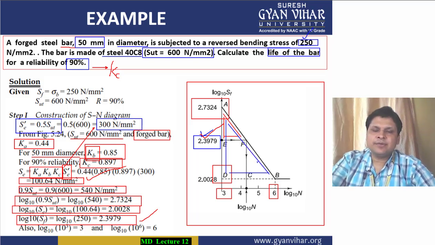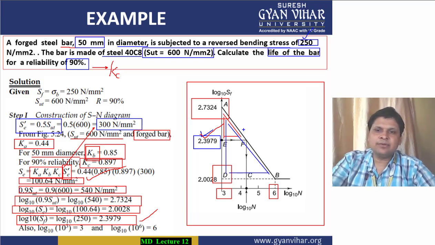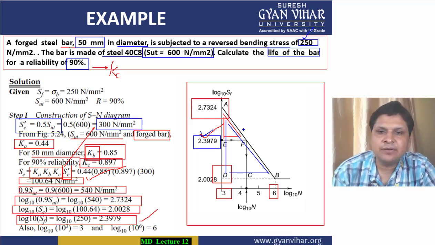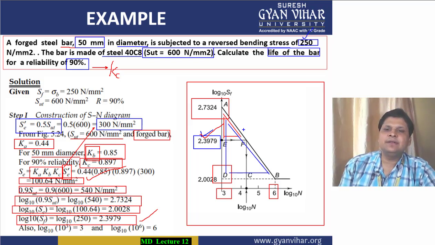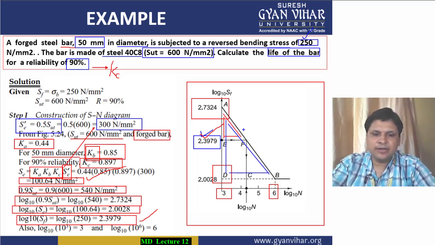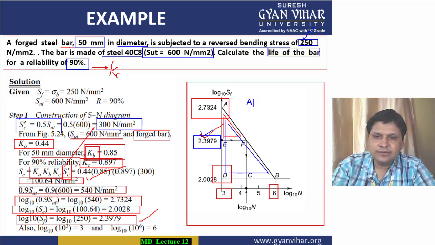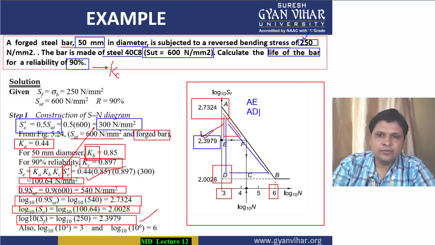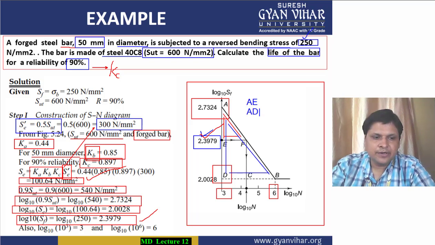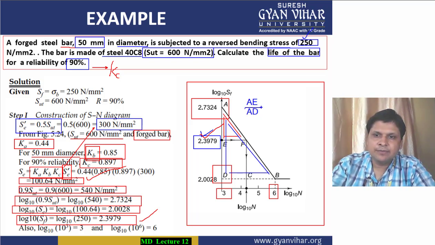Now if they are similar, then the ratio of the corresponding sides will be equal. This means that AE by AD will be equal to EF by DB. What I am telling you is that AE divided by AD will be equal to how much?